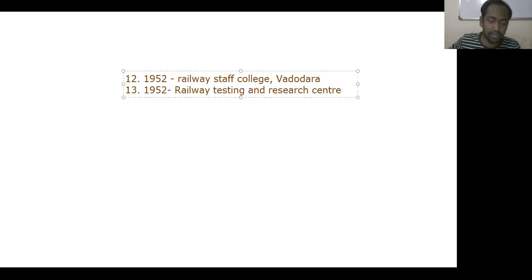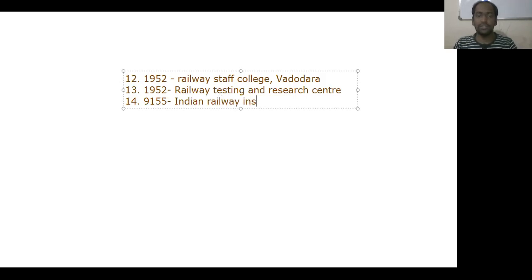And also one more thing, in the year 1955, one more institute was established by Indian Railways, that is the Indian Railway Institute for Civil Engineering at Pune.